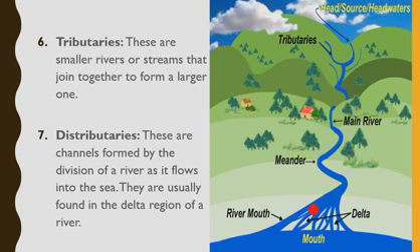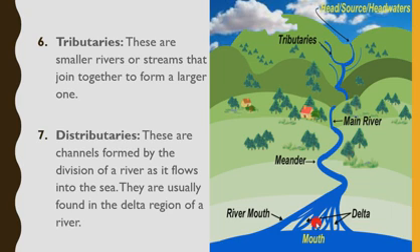Number 6 is tributaries. Tributaries are smaller rivers or streams that join together to form a larger one. Like in this picture, these are the tributaries. All these are different rivers, okay, coming together to join up with this river here, okay?